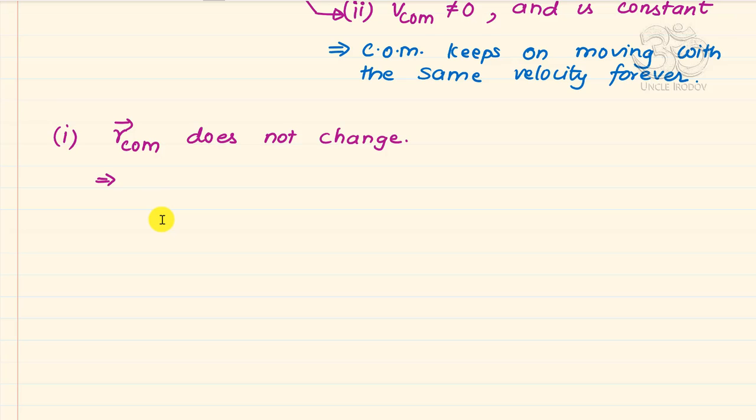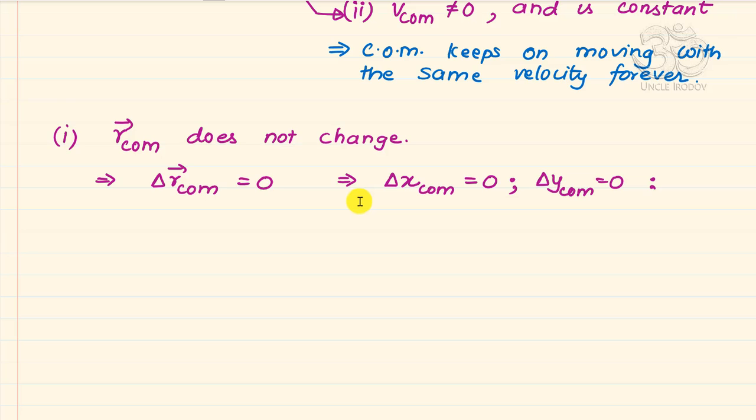That implies the change in the position of center of mass is 0. Now this expression is a vector expression, will have three components. So what this will mean is that the change in the x coordinate of center of mass is 0, the change in the y coordinate of center of mass is 0, and the change in the z coordinate of center of mass is 0.